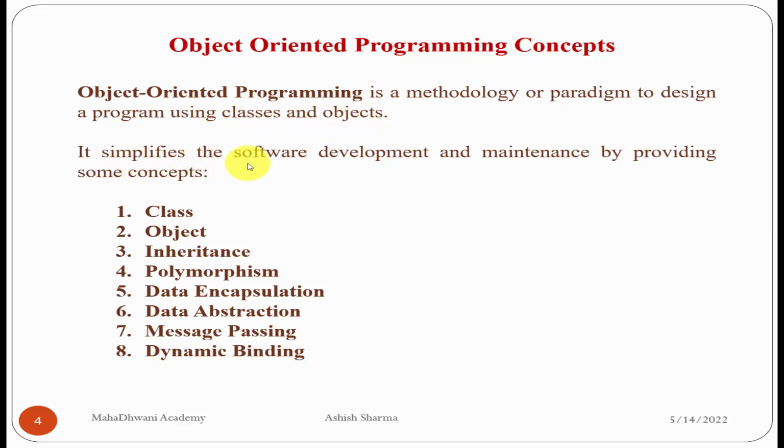It simplifies software development and maintenance by providing some concepts: number 1 class, number 2 object, number 3 inheritance, number 4 polymorphism, number 5 data encapsulation, number 6 data abstraction, number 7 message passing, number 8 dynamic binding. So these are the 8 concepts by which we are going to implement object-oriented programming.